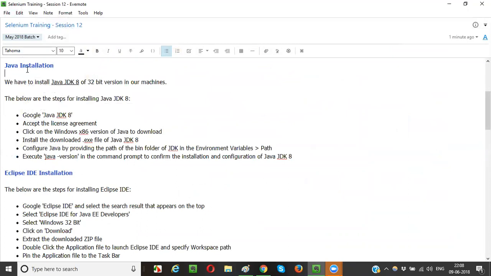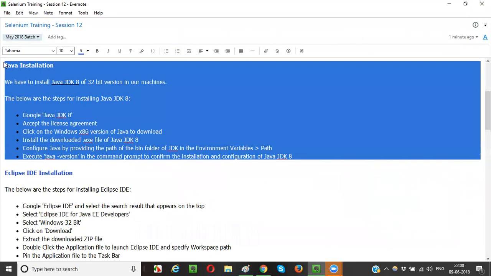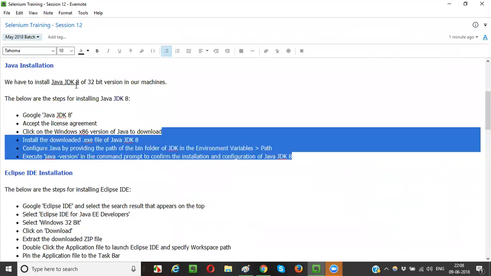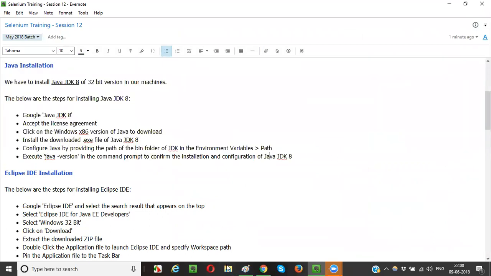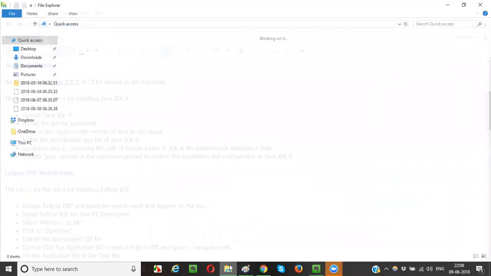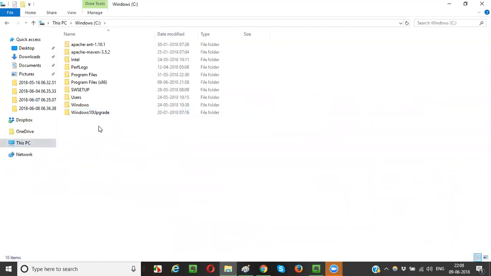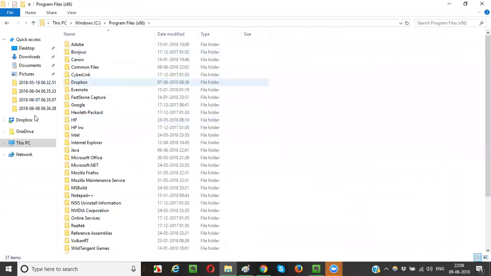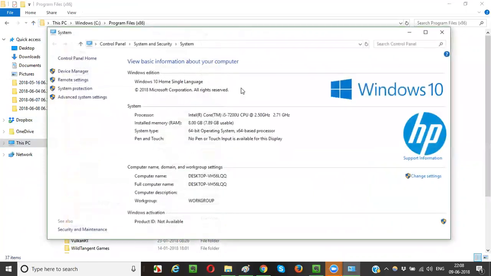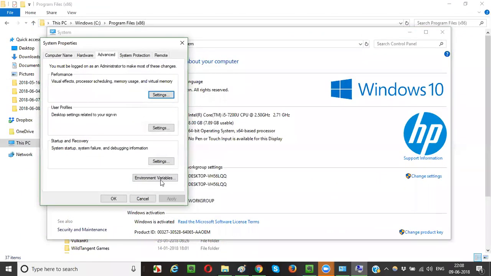You need to be very conscious, you can say. And one more thing is, in a few offices, what they generally do is, in properties, when you go to environment variables, you cannot click on them.